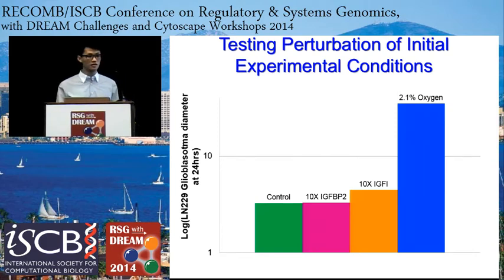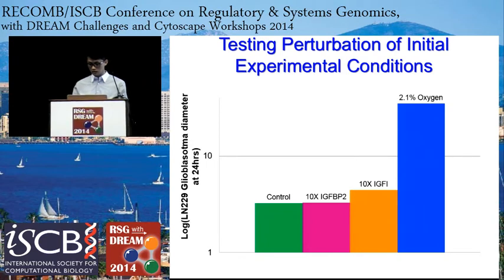And we're showing the glioblastoma diameter on the y-axis in the log format at 24 hours. And we found that the growth was most sensitive to oxygen conditions. And this is in agreement with in vivo glioblastoma, as they generally have a very hypoxic core.